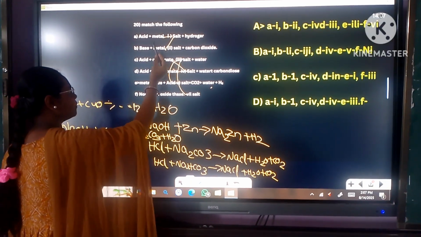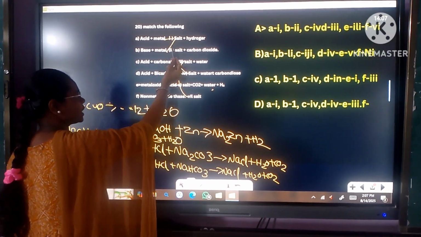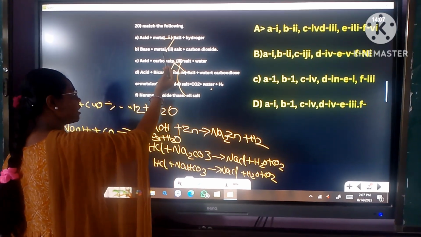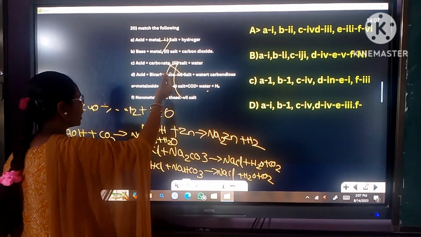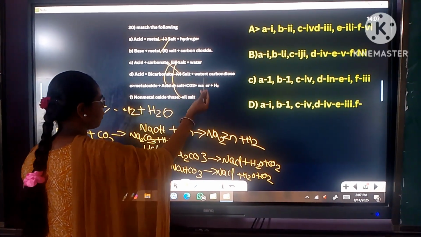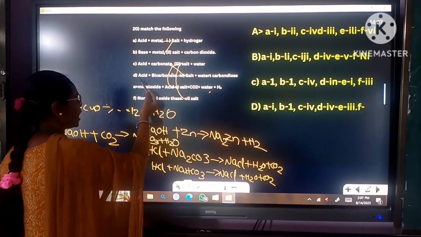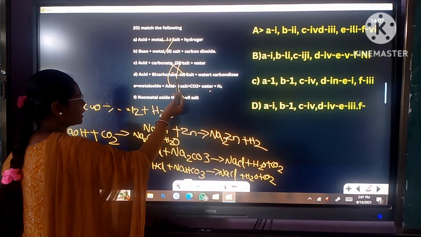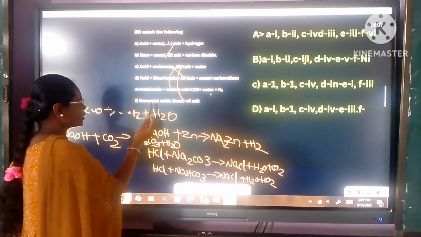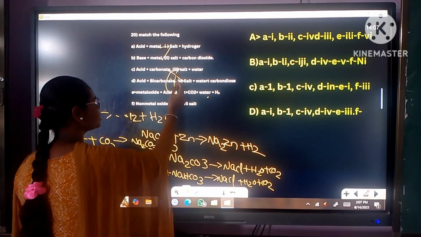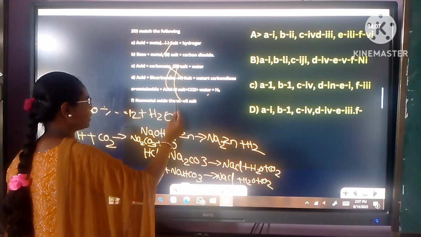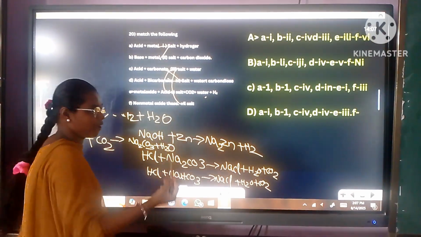When acid reacts with metal, it gives rise to salt plus hydrogen. When the base reacts with metal, it also gives rise to salt plus hydrogen. When non-metal oxide reacts with base, it gives rise to salt plus water.